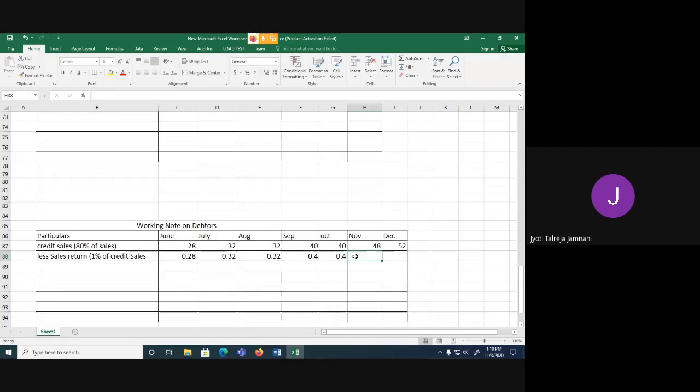We are not taking zeros, so we are getting it in decimals. If I would have taken it as 48 lakh, then 1% of 48 lakh would have been 48,000. Because we removed those zeros of lakhs, the question has not taken them. So that's why we are getting it in decimals. Okay, so we have reduced the sales return.